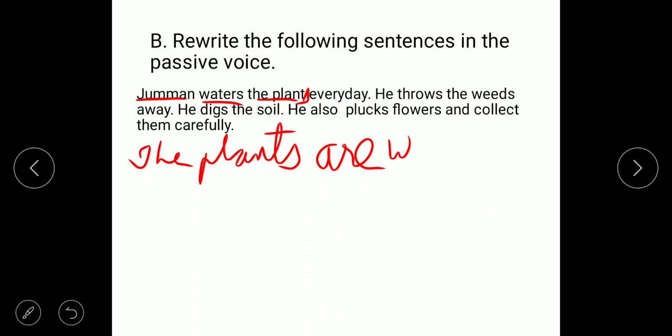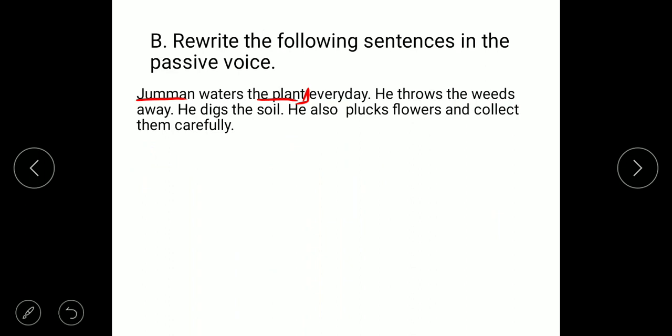He throws the weeds away. Then subject is he and object is the weeds. Okay, then you have to write the weeds are thrown by him. The weeds are thrown away by him. Away is given here, so the weeds are.